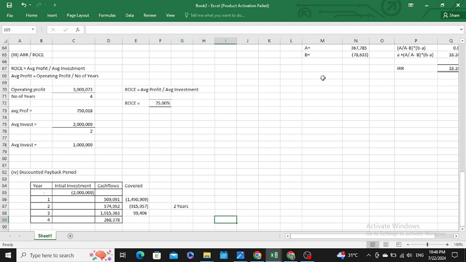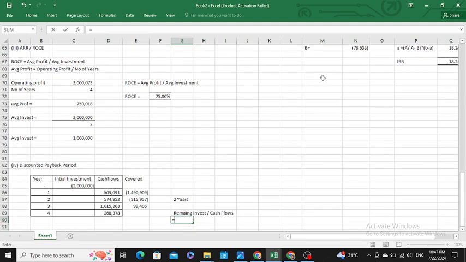So you just have to divide your remaining investment with the cash flows. So here, sir, your remaining investment at year 2 was 915, and your cash flows was around 1 million.